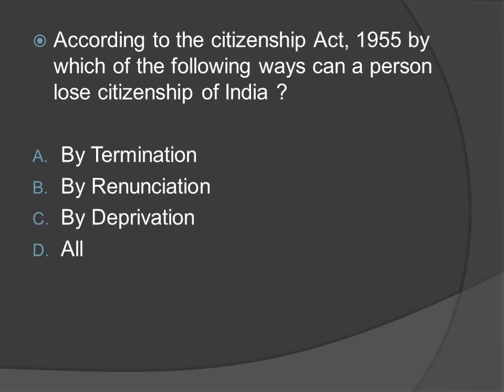According to the Citizenship Act 1955, by which of the following ways can a person lose citizenship of India? Option A, by termination. Option B, by renunciation. Option C, by deprivation. Option D, all of the above. The right answer is all of the above.